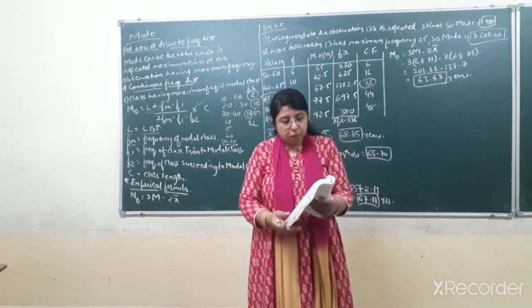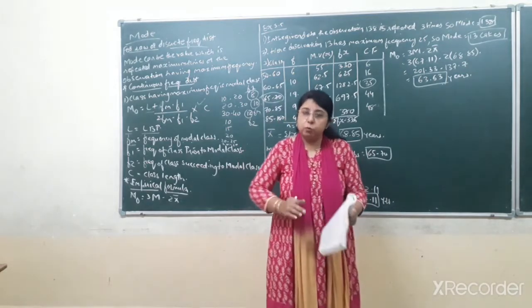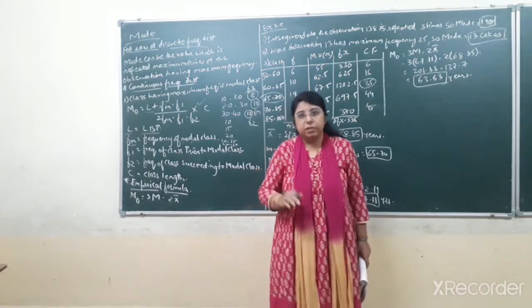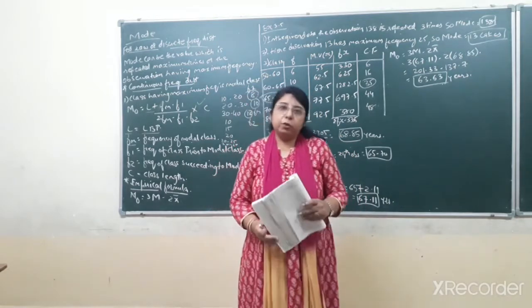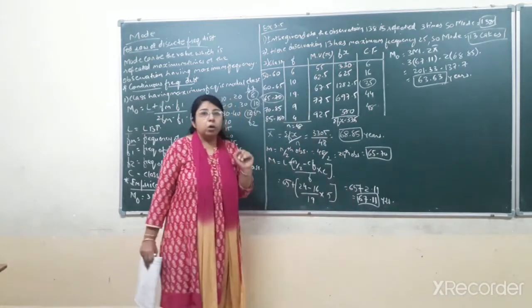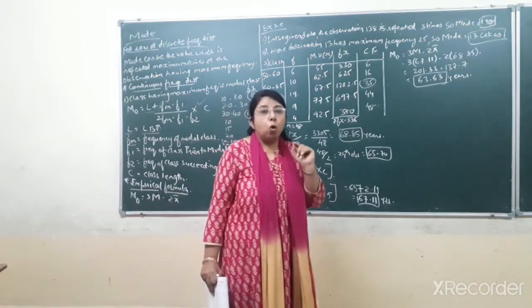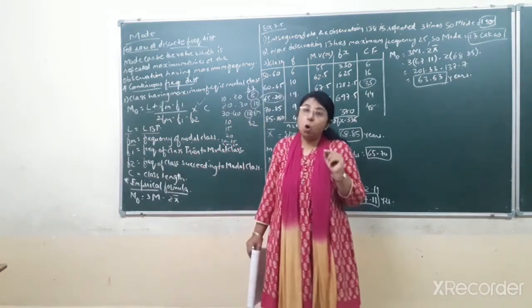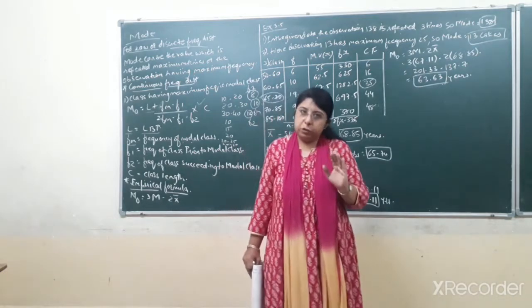There are a total of 12 students whose IQ level is given to you, and you have been asked to find the modal IQ level of students. Now how to find the mode in this type of distribution? First of all, you can identify that it is a raw distribution, raw data. It is neither a discrete frequency distribution nor a continuous frequency distribution.